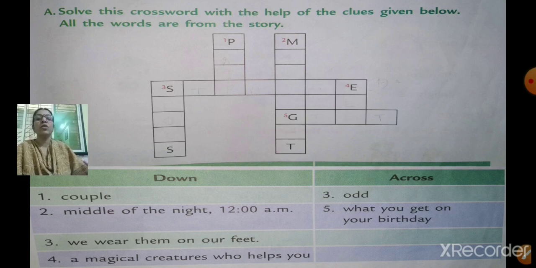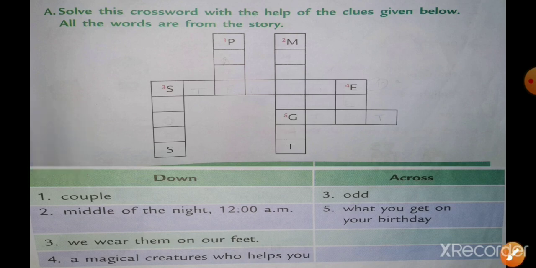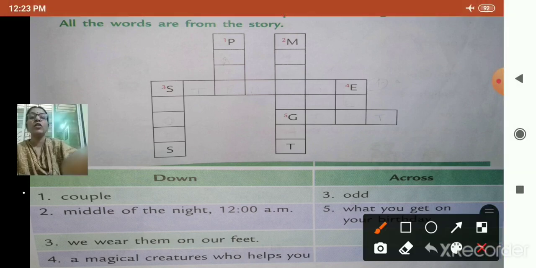So I'll read the clues. First you are going to go to the left hand side, the down part. In down, can you see number 1, couple? Can you see this word couple? So what is the other word for couple? Can you tell me?